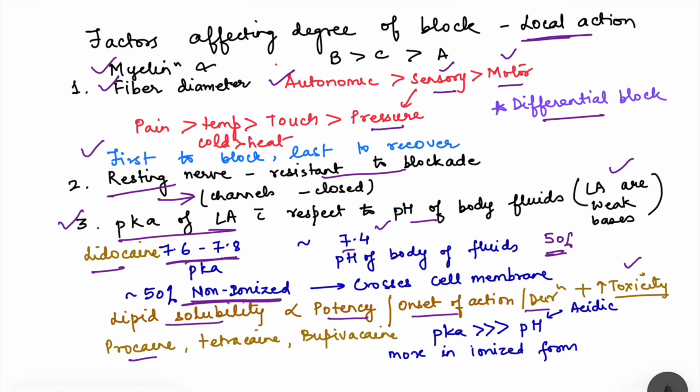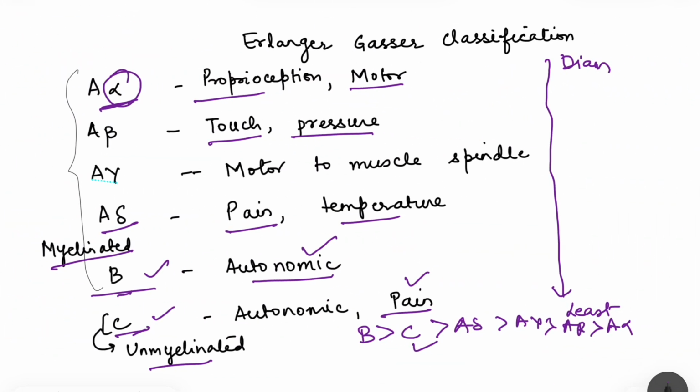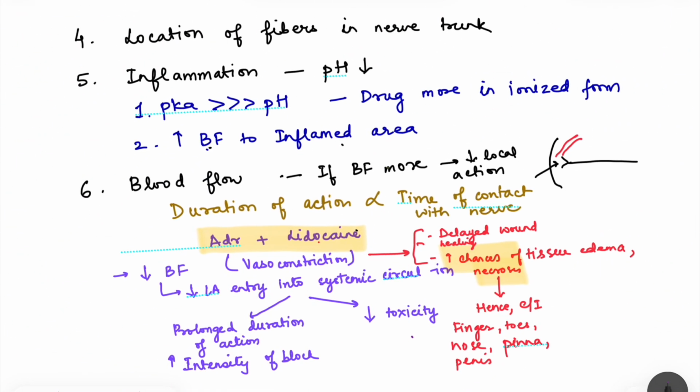In comparison, we have procaine, tetracaine, bupivacaine, whose pKa is much more than the pH. That is, it is more alkaline pKa, and that is why it is more in ionized form. Okay. So we have slower onset of action for these local anesthetics. Then moving on to other factors.